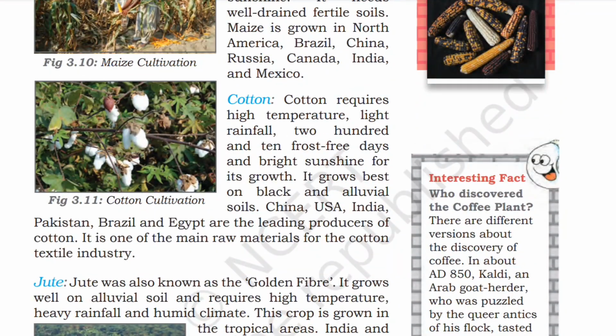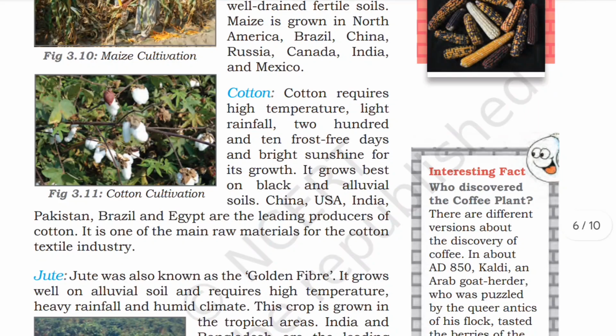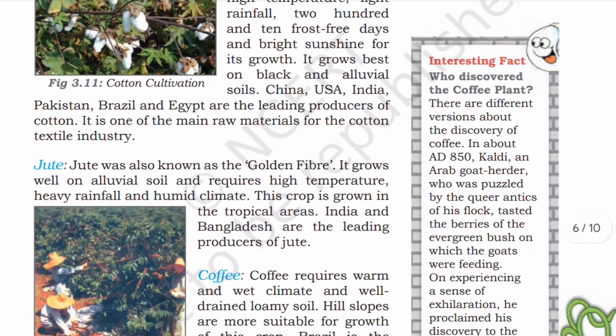Cotton requires high temperature, light rainfall, 210 frost-free days, and bright sunshine for its growth. It grows best on black and alluvial soil. China, USA, India, Pakistan, Brazil, and Egypt are the leading producers of cotton. It is one of the main raw materials for the cotton textile industry.